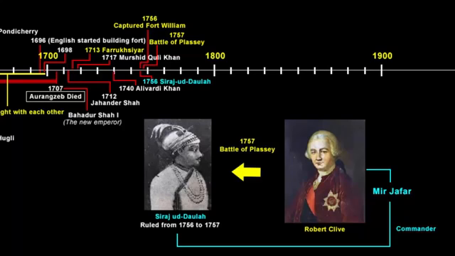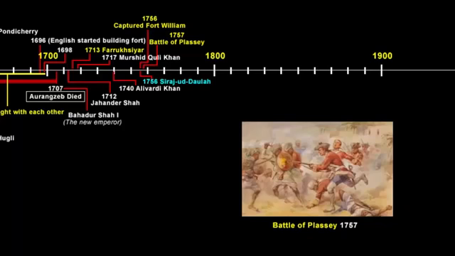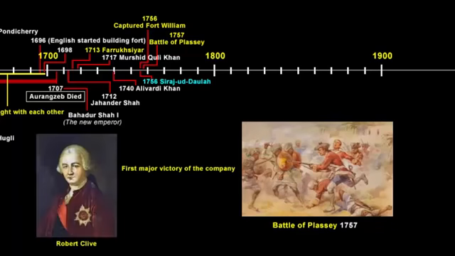Siraj-ud-Daulah fled from the battlefield on a camel, securing whatever he could, but he was later captured by Mir Jafar's forces and was assassinated. Now the Battle of Plassey was the first major victory of the company in India. Since Robert Clive was the one who made it possible, he was immediately made the governor of Bengal by his superiors in Madras. So in 1757, Clive was made the governor of Bengal.